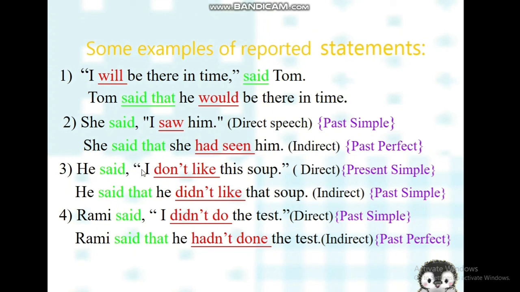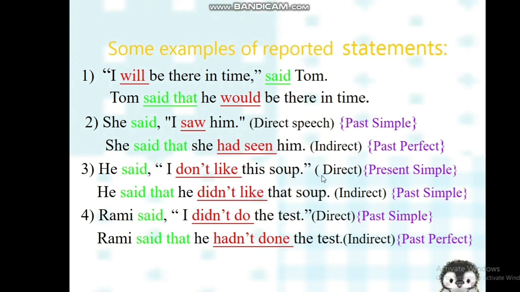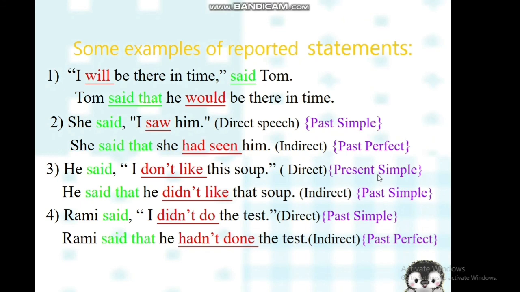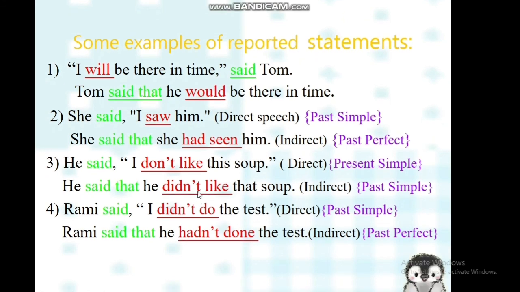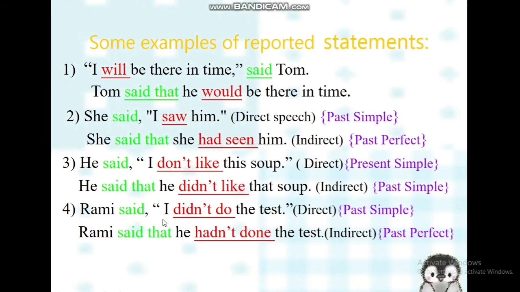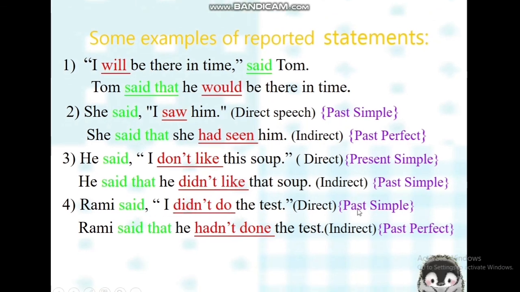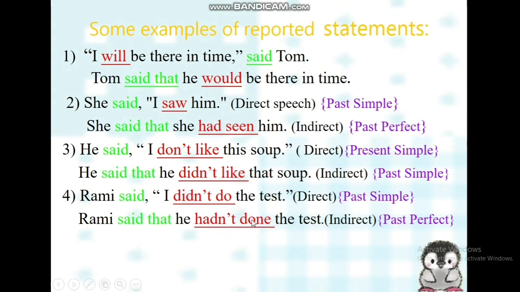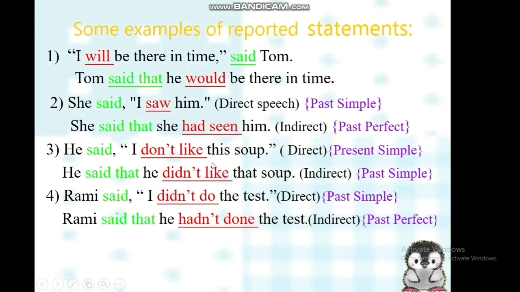Again, said is in the past. "I don't like the soup." The sentence is in the present. When I want to change it to the indirect speech, I have to change it to the past. Rami said, "I didn't do the test." It's in the past simple. When I want to change it to the indirect, it should be hadn't done, so it's past perfect. Notice too that this became that.